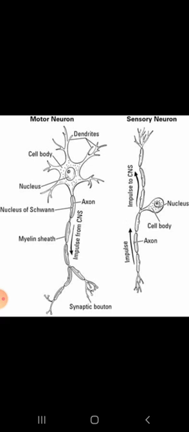Students, these nerves carry messages from the brain and spinal cord to the muscles or the glands, and what is their function? They tell the muscles and the glands what and how much to do, which type of work, which type of secretion, how much secretion they have to secrete, and which type of function the muscles have to do. So these are the two nerves, sensory nerves and motor nerves. Sensory nerves carry messages from sense organs to the brain or spinal cord. Motor nerves carry messages from the brain or spinal cord to the muscles or the glands.